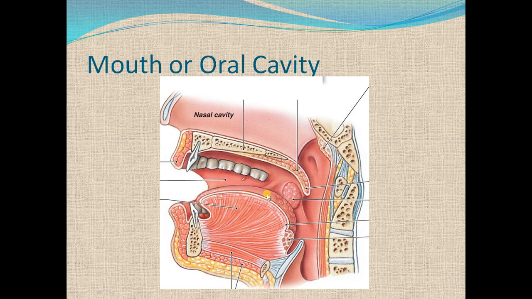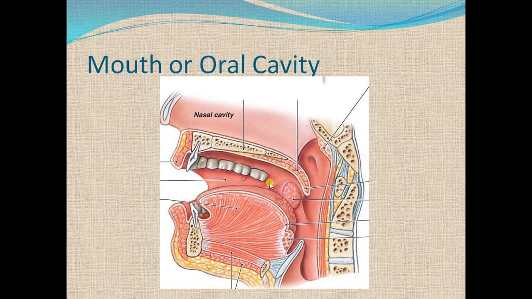The tongue is used for mixing of food with saliva and for rolling of the food. Saliva is a liquid, and that liquid is secreted by salivary glands. They are present in the oral cavity.